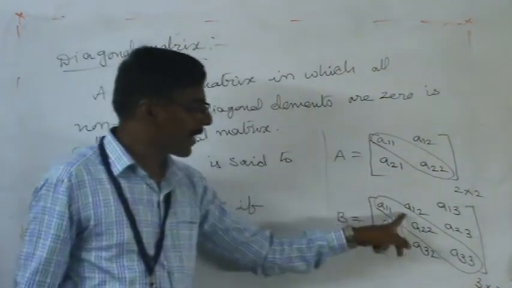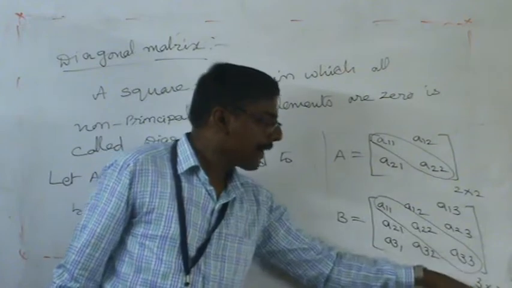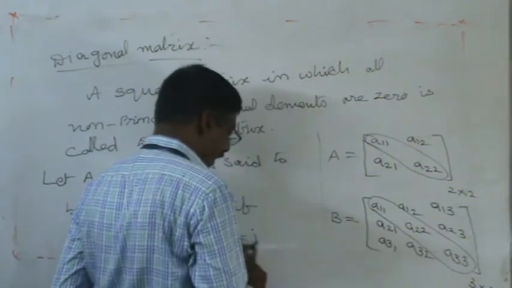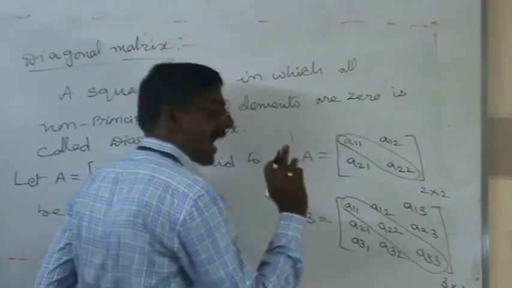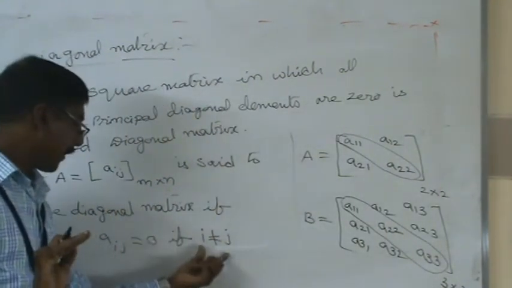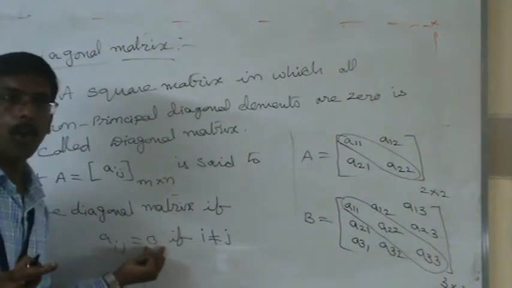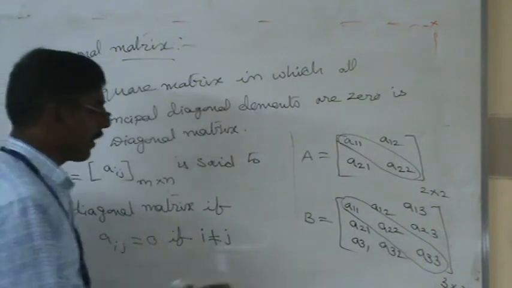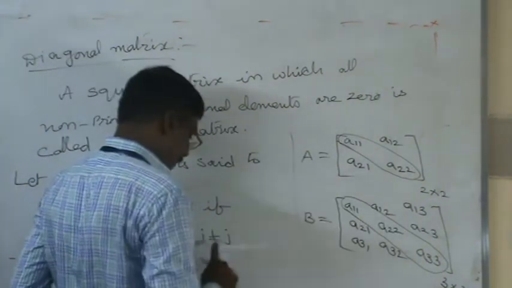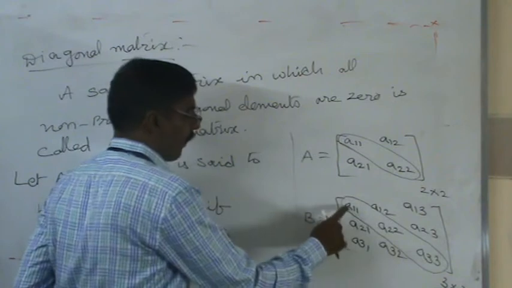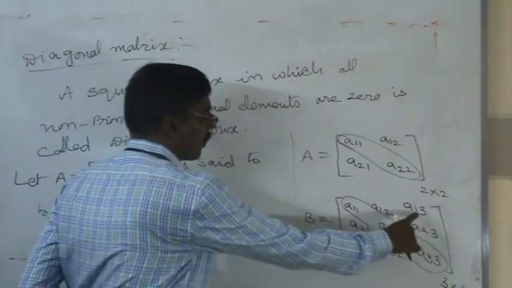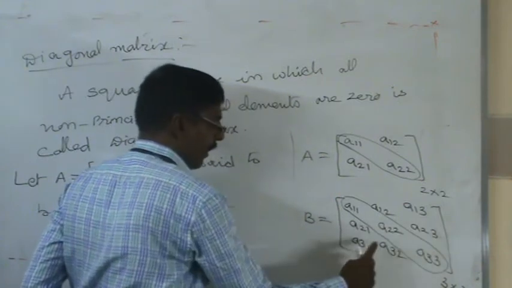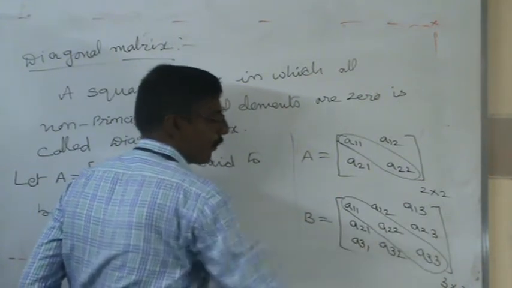Similarly, we can take a 3 by 3 matrix example also. Wherever the condition i not equal to j holds, we replace that place with 0. Such a type of matrix is called a diagonal matrix. Here we will not get 0, because 1 does not equal 1 is not satisfied. Here we will get 0, 0, 0, then 0, 0, and here also we will get 0.